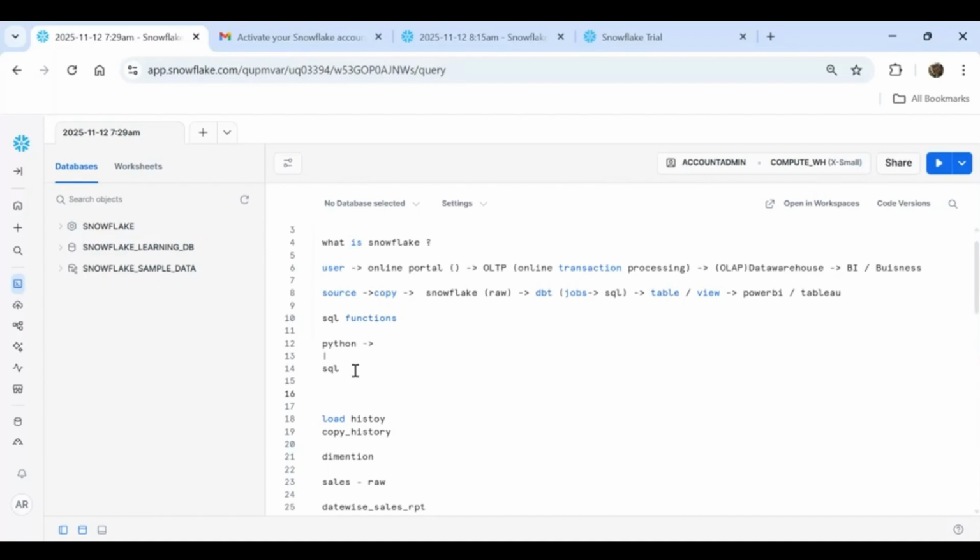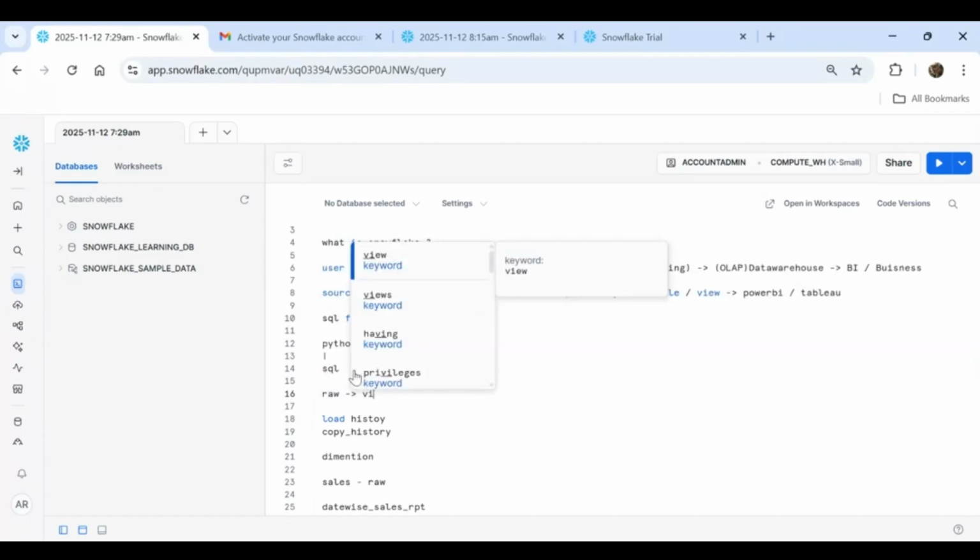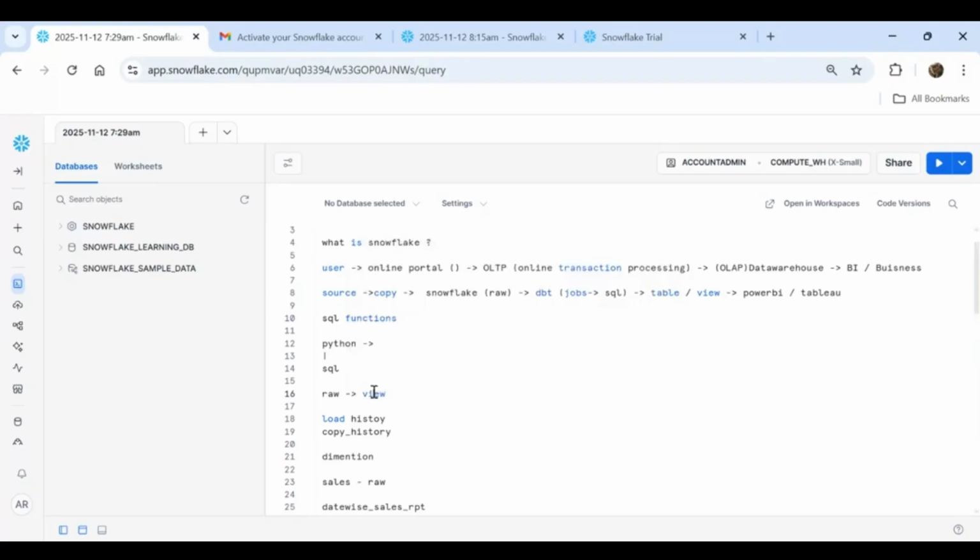Understood. See, simple thing. A lot of ways are there. So if you don't have DBT, a lot of other ways are there to transform the data. For example, you have the raw data. Based on the raw data, you can directly create a view. Inside the view, you can write all the transformation logic.